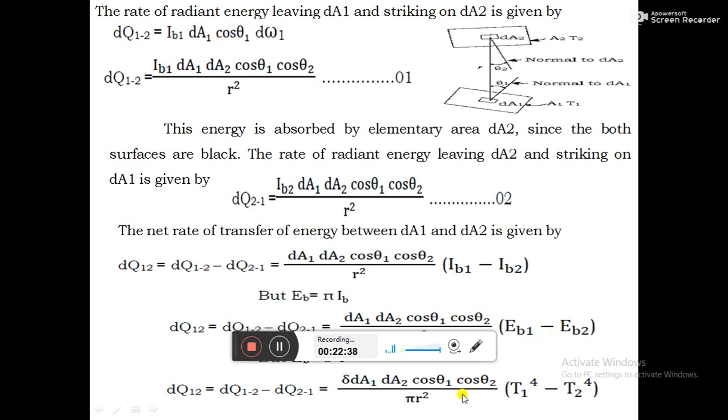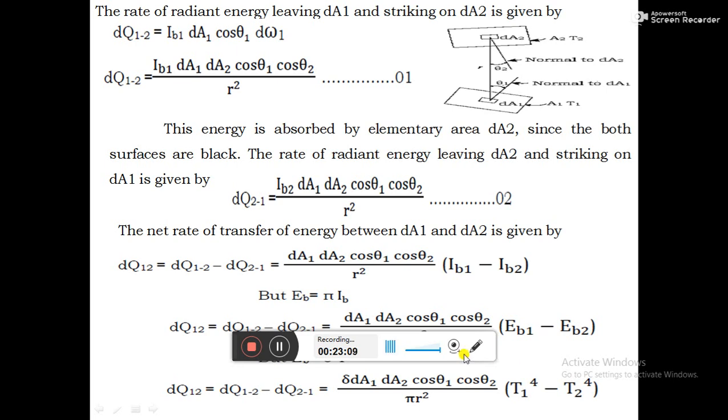Substituting that value, we get dq12 equals dq1;2 minus dq2;1 equals sigma, which is common, into dA1 dA2 cos theta 1 into cos theta 2 divided by pi r square into (T1 to the power of 4 minus T2 to the power of 4).